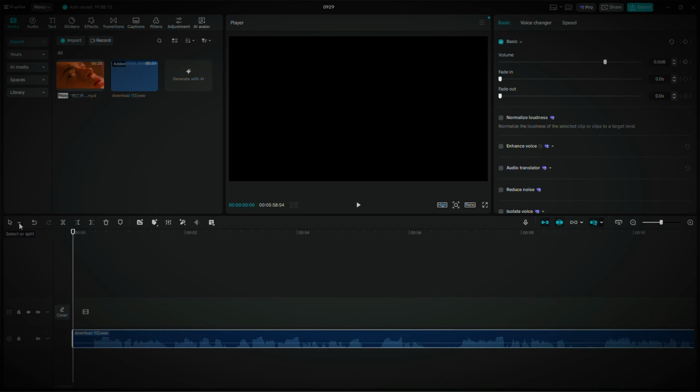If that's not available in your version of CapCut, no worries. Just click on Audio and drag the volume all the way down. Pretty easy, right? All right, let's make things even easier. Right-click on the clip again, and you'll see a free feature called Split Scenes. Go ahead and click on that.